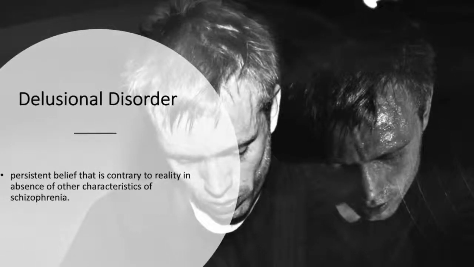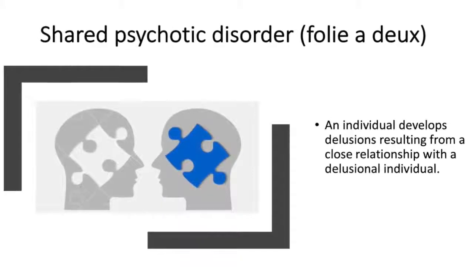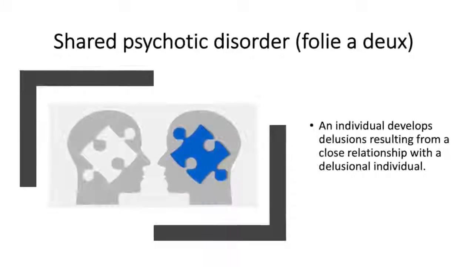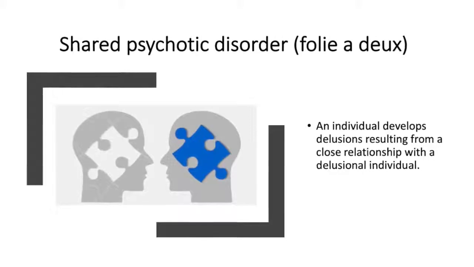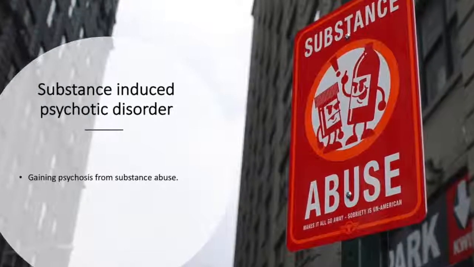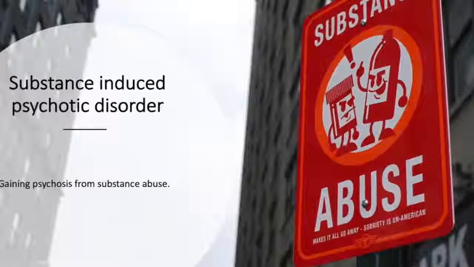This is the persistent belief that is contrary to reality in the absence of other characteristics of schizophrenia, whereby they believe in a certain delusion. Shared psychotic disorder, folie à deux, is when an individual develops delusions resulting from a close relationship with a deluded individual. Substance-induced psychotic disorder. This is the gaining of psychosis from substance abuse.